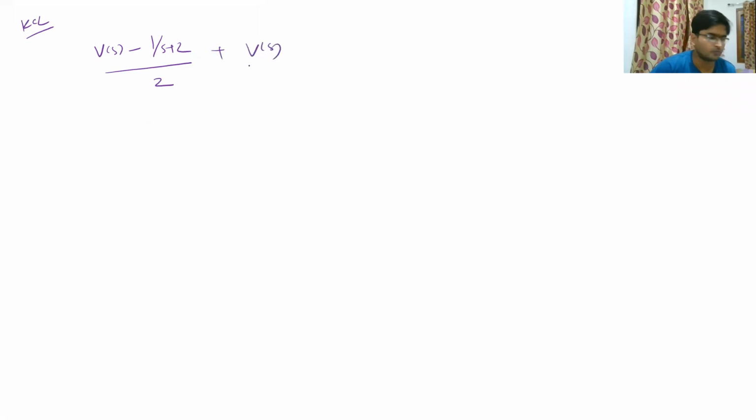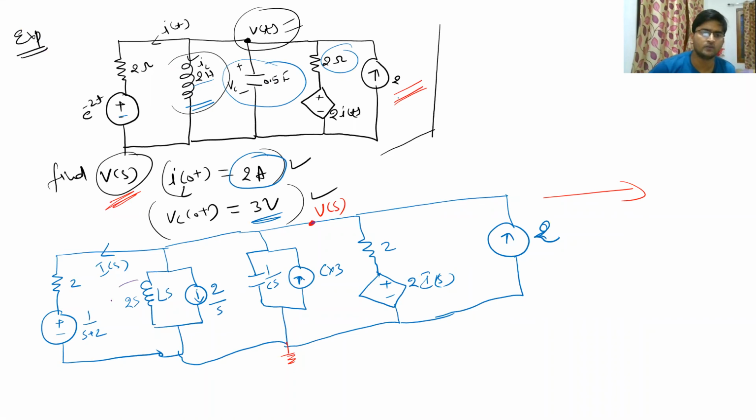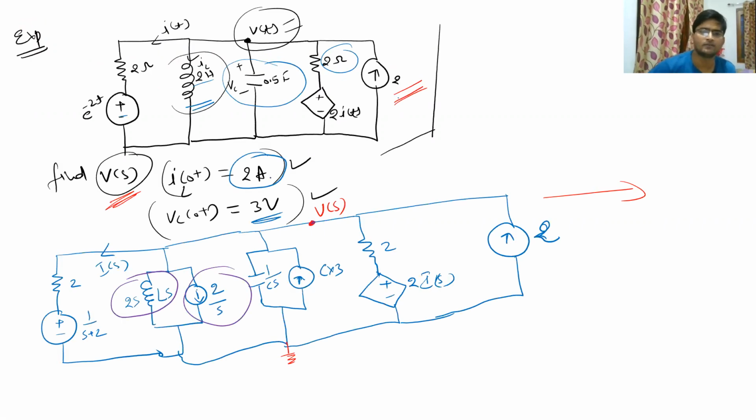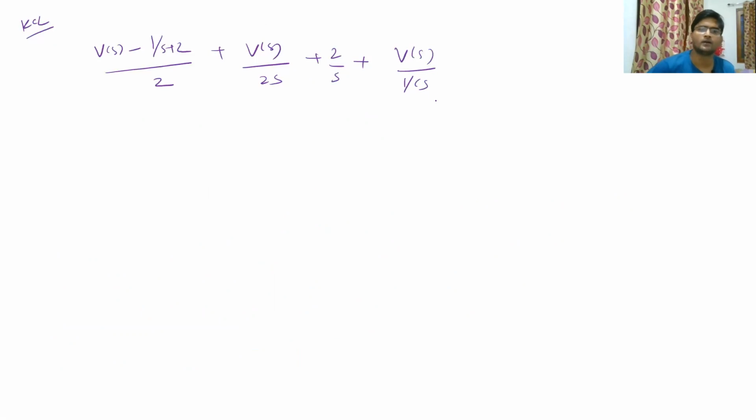Plus Vs divided by 2S. Since this inductor was having impedance of 2S, we divided Vs upon 2S. And then there is a current source of 2 by S, so we will just add it as 2 divided by S plus Vs divided by 1 upon Cs. For this particular capacitor, we will have Vs divided by 1 upon Cs. And then since the current direction is going upward, we will write minus 3 times C.